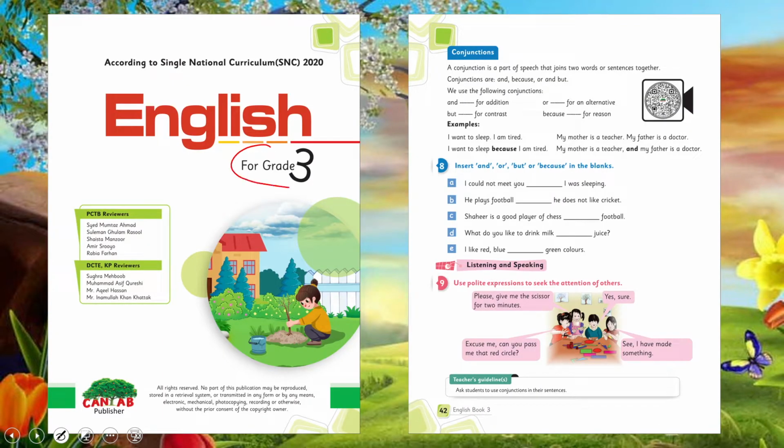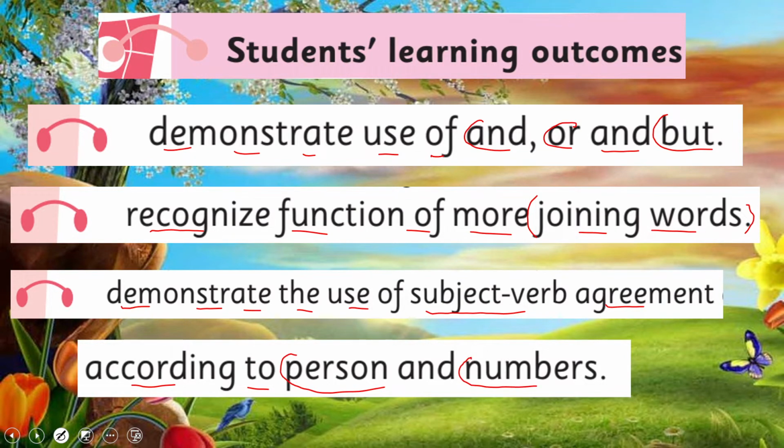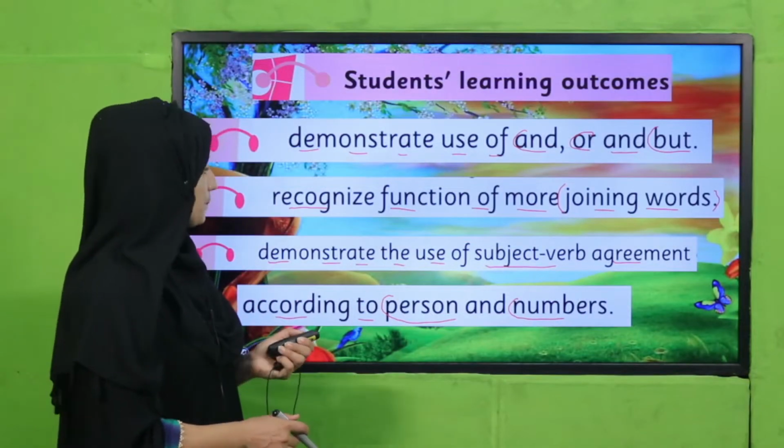Before, in English for grade 3, we have already learned about conjunctions. I hope, my dear students, you may recall this lecture. If you may not, you can watch this video lecture again. So what are today's student learning outcomes? Demonstrate use of and, or, but. Recognize function of more joining words. So joining words are also conjunctions, my dear students. Demonstrate the use of subject-verb agreement according to person and number. So today we are going to cover these two SLOs.